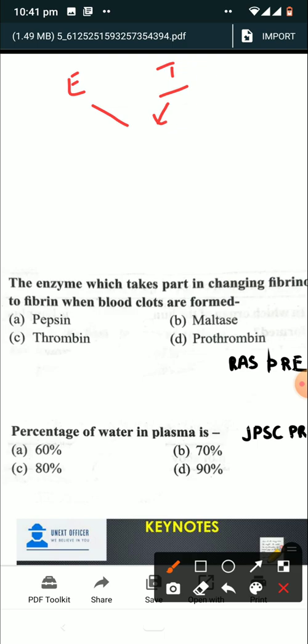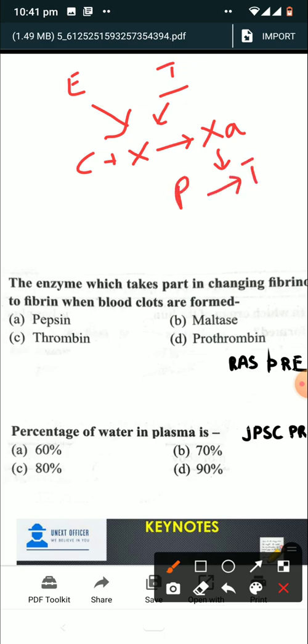Both these pathways will finally conclude in the common pathway, that is involving the activation of clotting factor 10 into activated clotting factor 10. And this activated clotting factor 10 will in turn cause conversion of prothrombin into thrombin, and this thrombin will convert fibrinogen into fibrin, and finally this fibrin will eventually result in the formation of a stabilized clot.